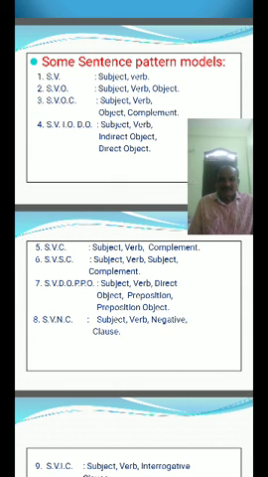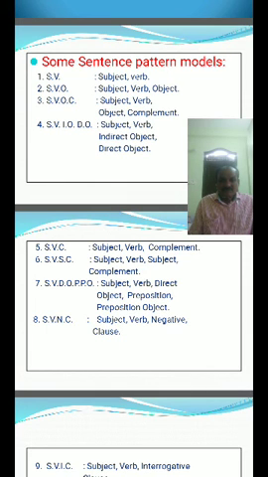SVC, subject verb complement. SVSC: S means subject, V means verb, SC subject complement. SVDO PPO: subject verb direct object, preposition object.